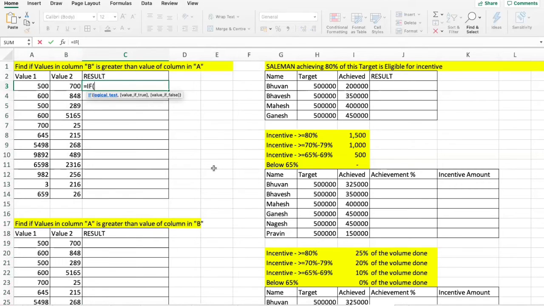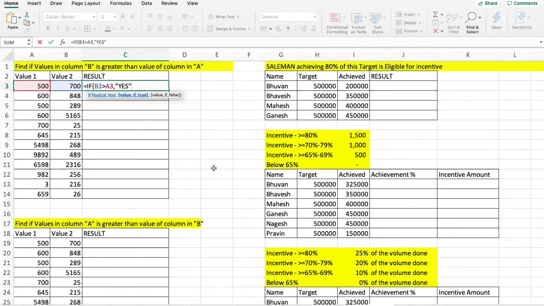Now, in simple English, if the column B value is greater than column A, give me that particular answer. Otherwise, give me that particular answer. In simple English, we frame a sentence like this. Similarly, the Excel function also works that way. So if column B, that is B3, is greater than, the greater than sign is Shift and that key in that row, column A. So if the B3 value is greater than the A3 value, comma, you give me an answer yes, or any answer if you want.